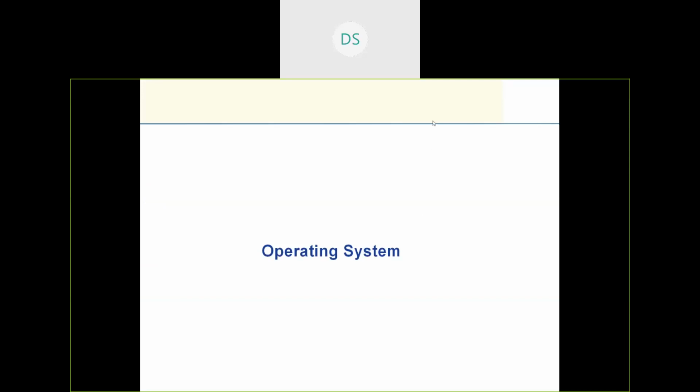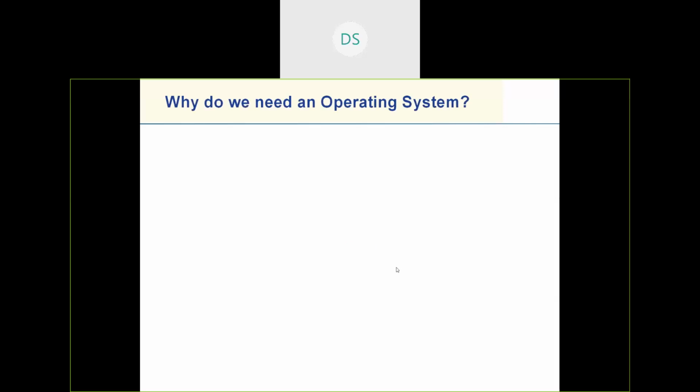So now let's understand the role of the operating system in a computer system. Why do we need an operating system in a computer system? The role of the operating system is analogous to the government in our society. If I ask you this question, why do you need a government in our society?